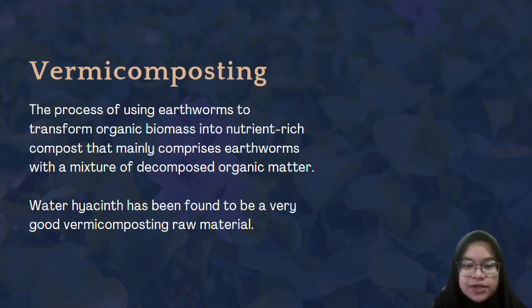Vermicomposting. Vermicomposting is the process of using earthworms to transform organic biomass into nutrient-rich compost that mainly comprises earthworm castings with a mixture of decomposed organic matter. The resulting compost functions as a eutrophic natural manure and soil stimulant. Vermicompost is obtained when organic waste decomposes by microbes in the digestive tracts of earthworms. Water hyacinth has been found to be a very good vermicomposting raw material.